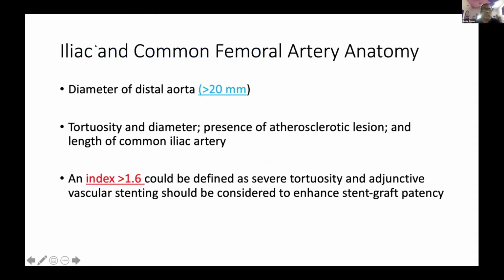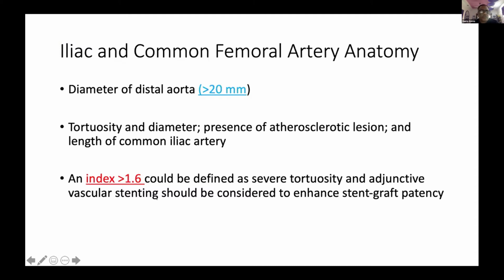So the third thing, iliac and the common femoral. The distal aorta at the bifurcation should be more than 20 millimeters, the tortuosity and the diameter, and whether there's any atherosclerotic disease. And I tell you, take my word, most of these patients have a very bad atherosclerosis in common iliac arteries, and even in femoral arteries also. So that sometimes gives you a lot of trouble to push your stent inside the aorta. And the length of the common iliac artery and the tortuosity is very, very important.